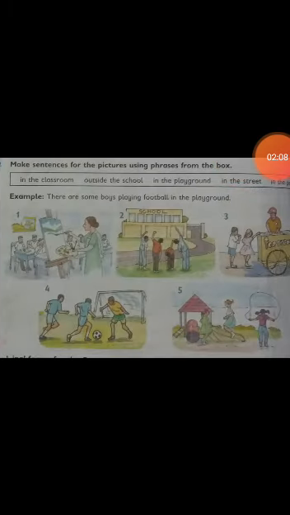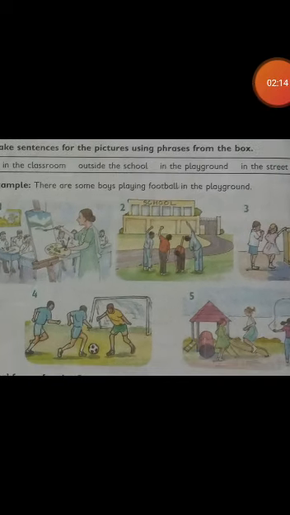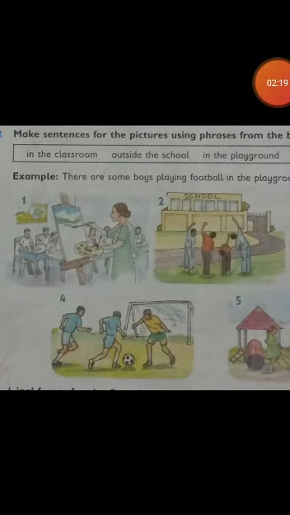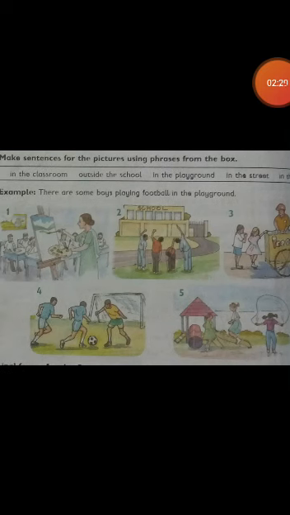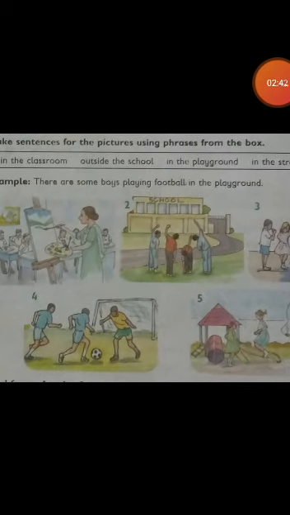Now come to question number 2, page 6. Make sentences for the pictures using phrases from the box. Students, you can see here is a box and here are some phrases: in the classroom, outside the school, in the playground, in the street, in the park. These are phrases. These are not complete sentences and these do not have clear meanings. By using these phrases and these 5 pictures, we shall make 5 sentences.